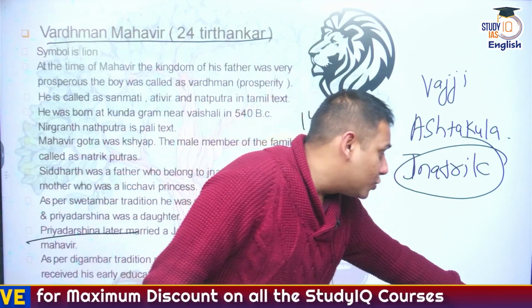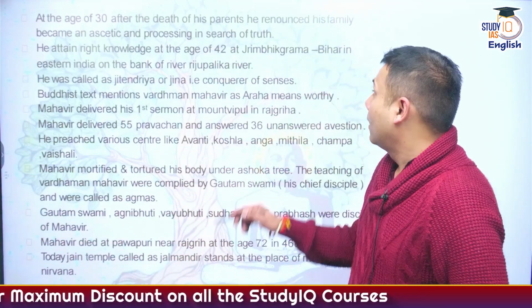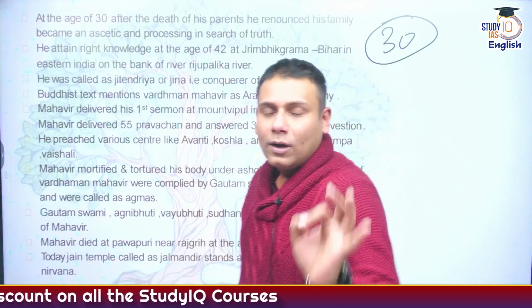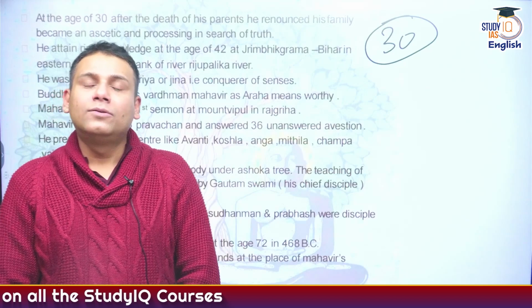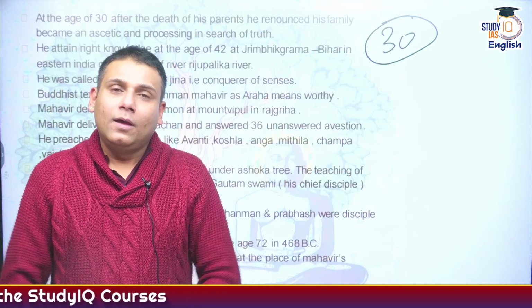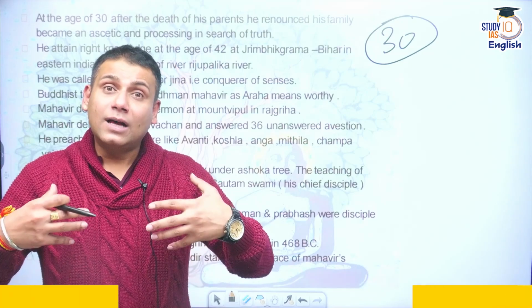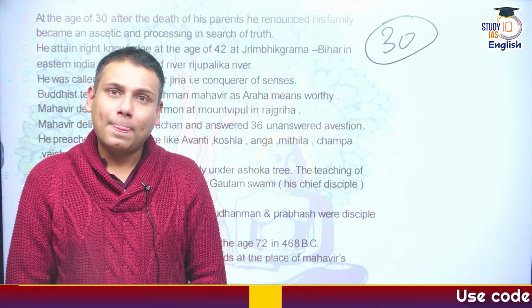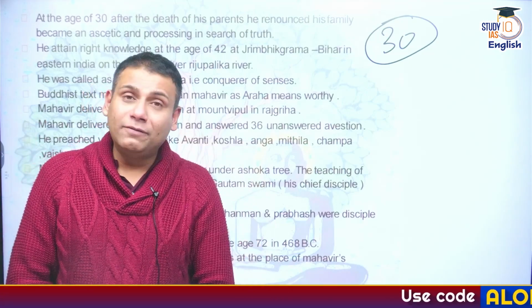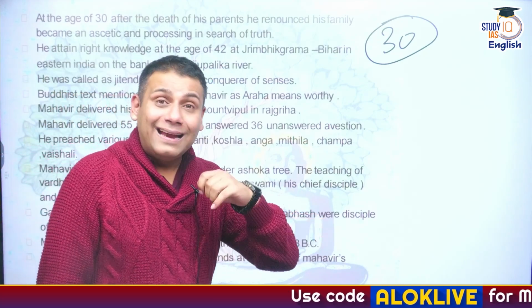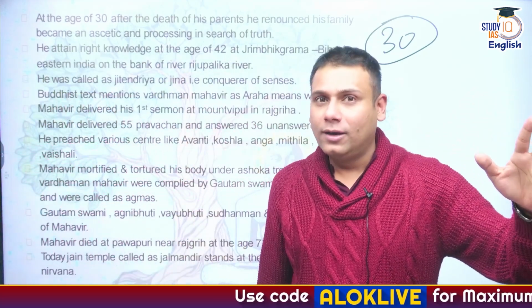At the age of 30, I repeat, at the age of 30, Vardhaman Mahavir completely renounced his worldly life. He gave up his clothes to his brother. He gave up his ornaments, abhushans, to his brother. And in fact, it is also believed that he completely cut his hair. He became bald. And naked, he went into the jungles.